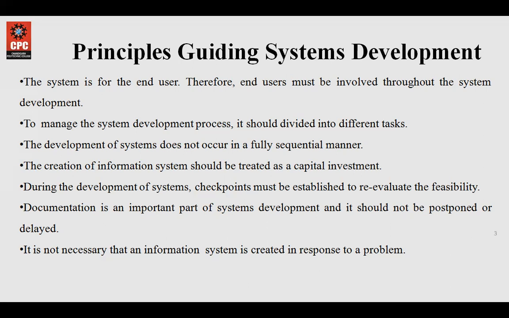Then the development of the system does not occur in a completely sequential manner. The individual phases or tasks may actually overlap each other, and the development team may have to backtrack from one phase to the previous to correct a newly identified problem. It could occur that after the designing phase, the coding occurs, and there might be a problem with some design thing. So one has to move from coding back to design so that the actual problem could be identified.